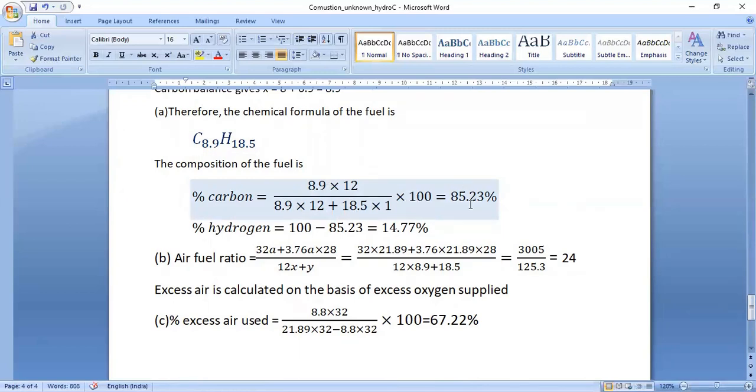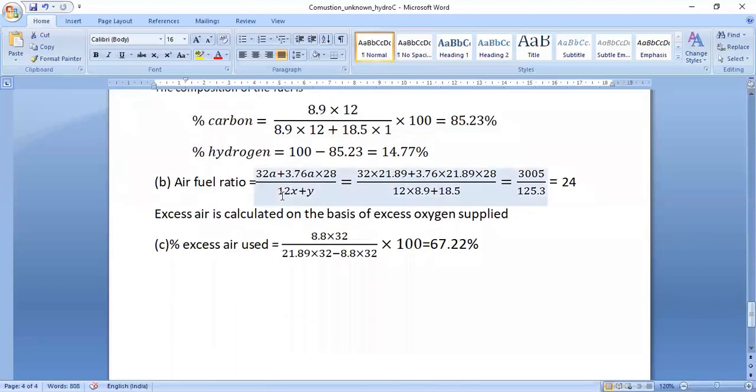So it comes to 85.23%. The percentage of hydrogen, by subtracting from 100, we get 14.727%.